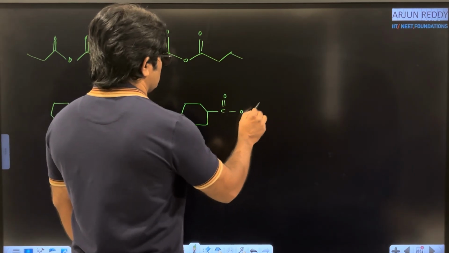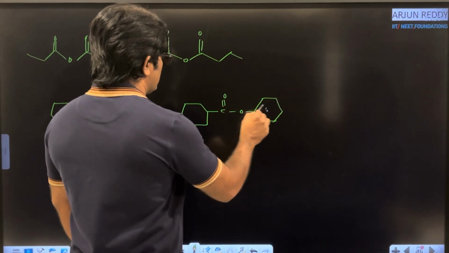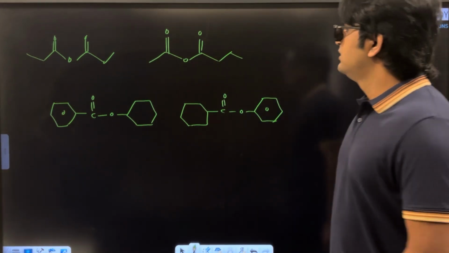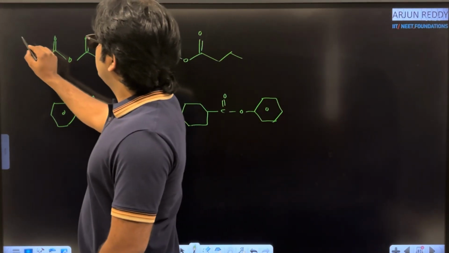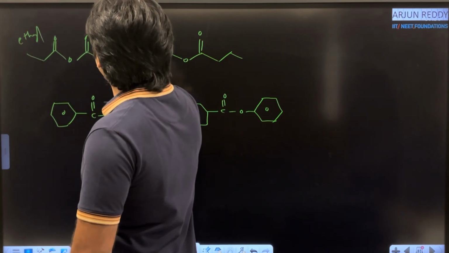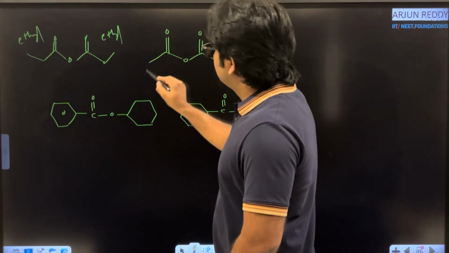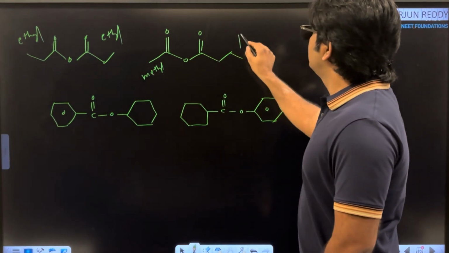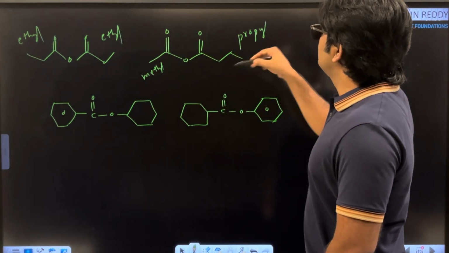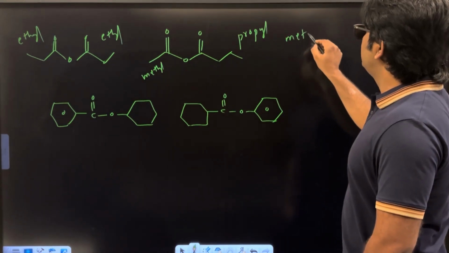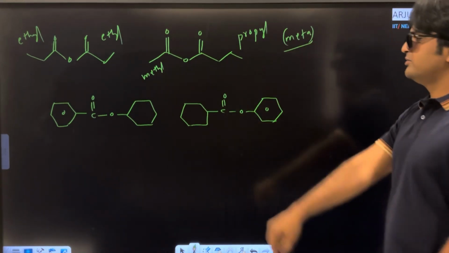What is the relation between these pairs? Now we know that anhydride. What is alkyl group here? Ethyl. Again here also ethyl. But here methyl. Yes, different alkyl group. And here propyl. At least one alkyl group is different. They are said to be metamers.